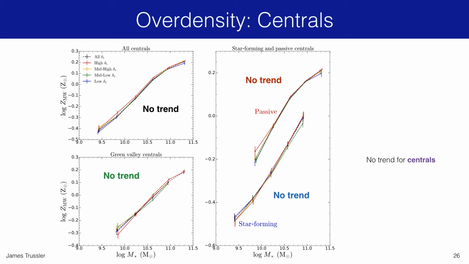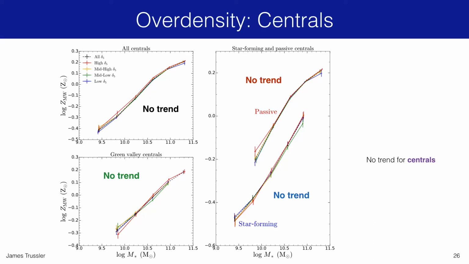Now, in contrast to this, if you just focus on the central population instead of the satellite population, in that case you find no indication of environmental trends at all, neither for the overall population nor for the star-forming, Green Valley and passive.